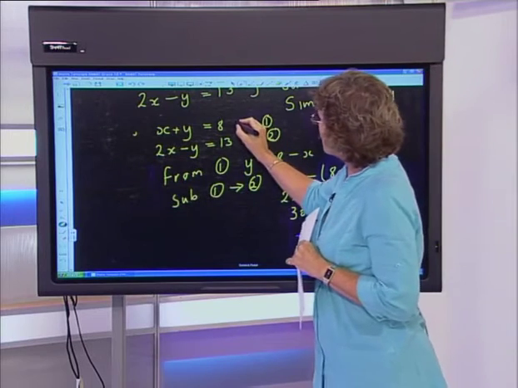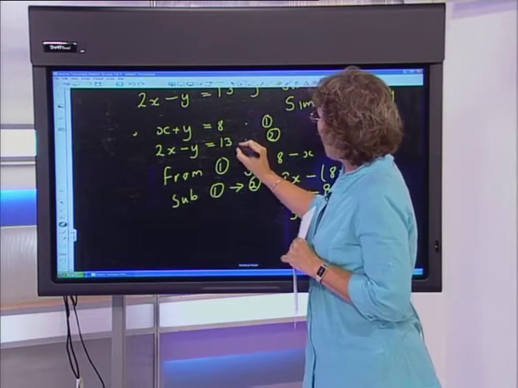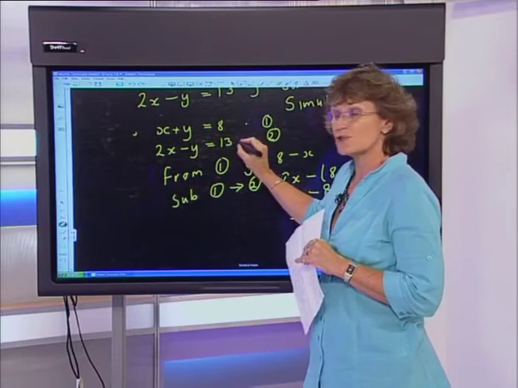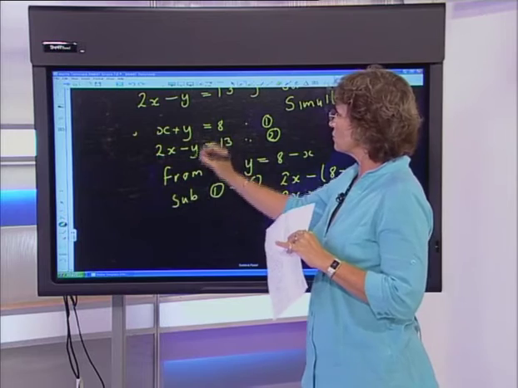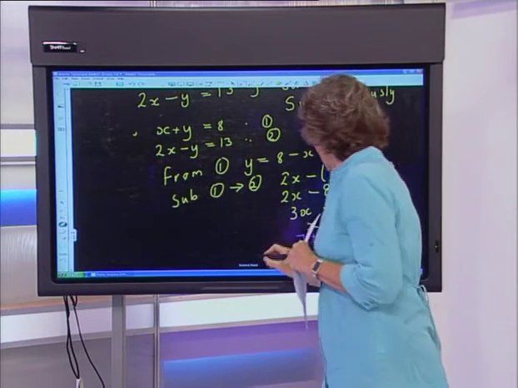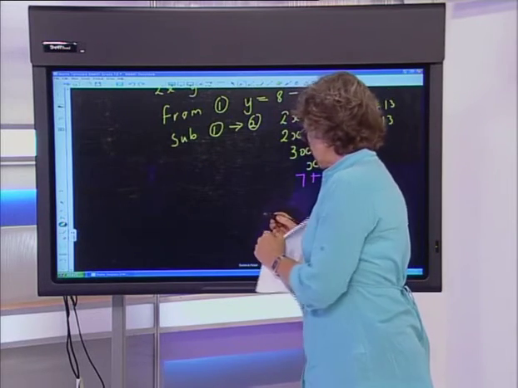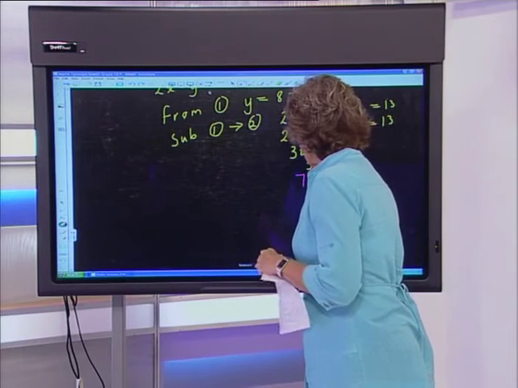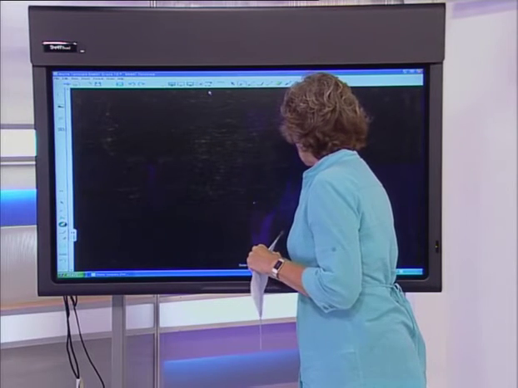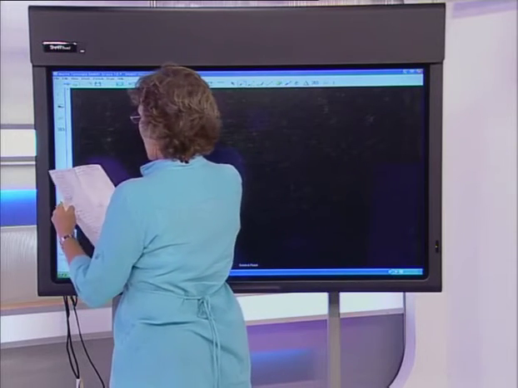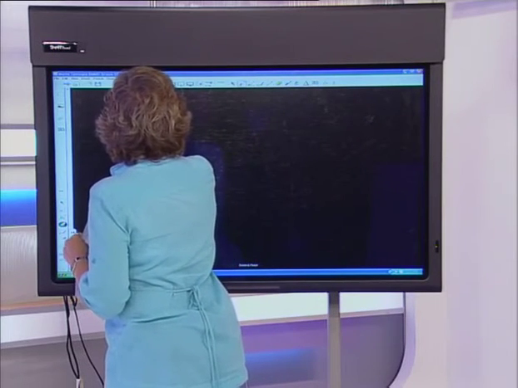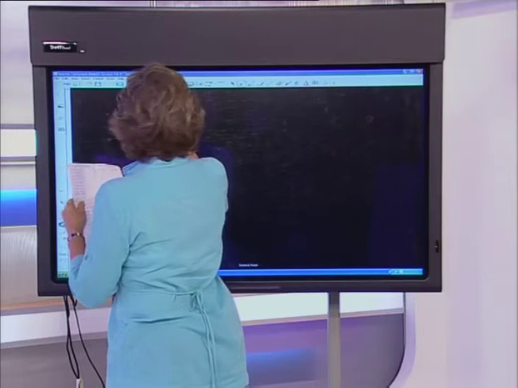But now, can you see that this one here was linear, and that one there was linear as well, meaning that the highest exponent in either of those two equations was a 1. Now I'm going to quickly get down another one, which is purely grade 11, and it's going to have a linear and a quadratic. So let's take y is equal to,